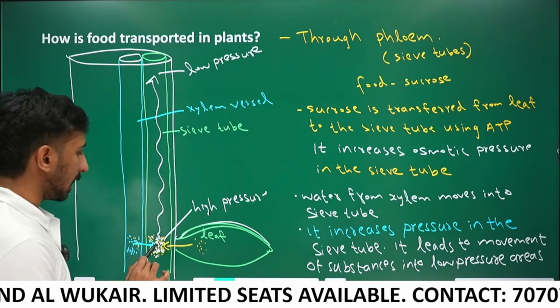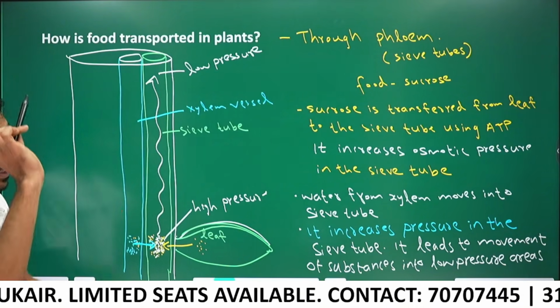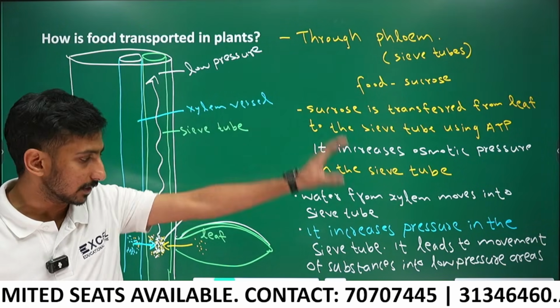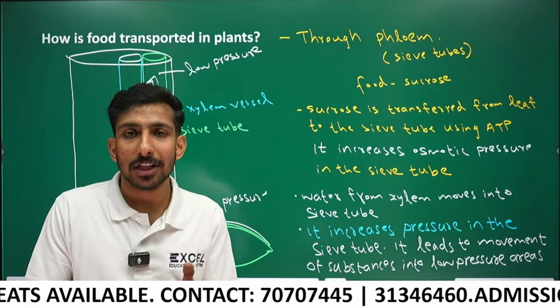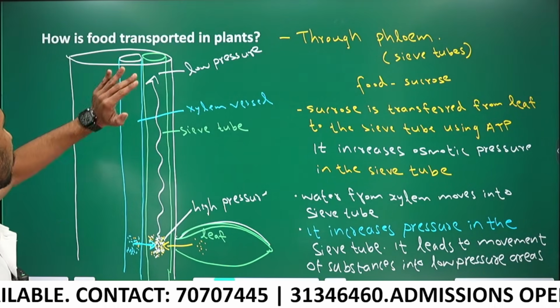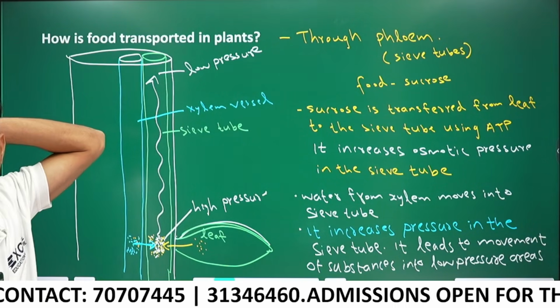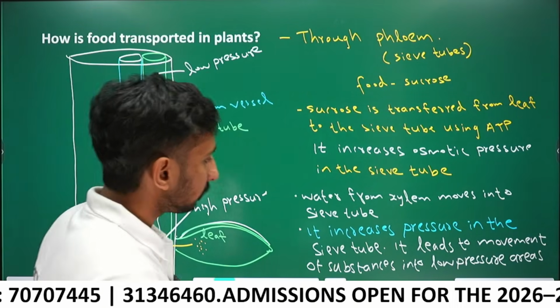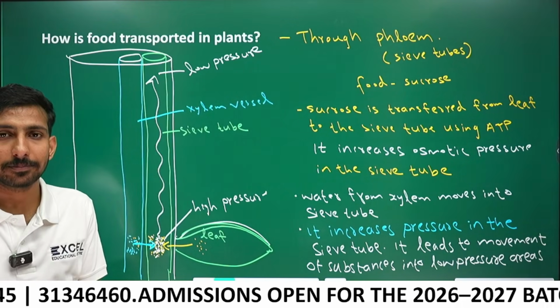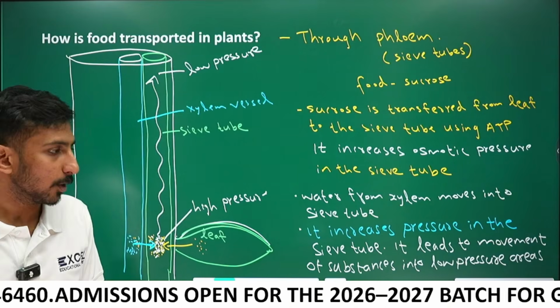From the high pressure area the food is moved to the low pressure area. These are the steps. This is how the food is transported through phloem. If you want, you can take a screenshot. Take it. Okay, good.